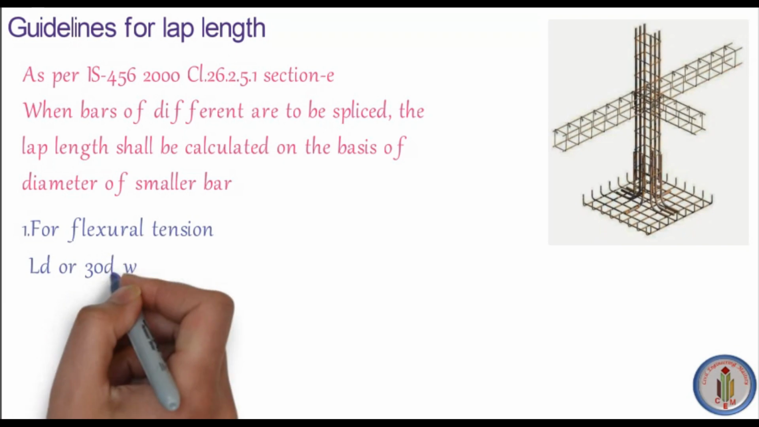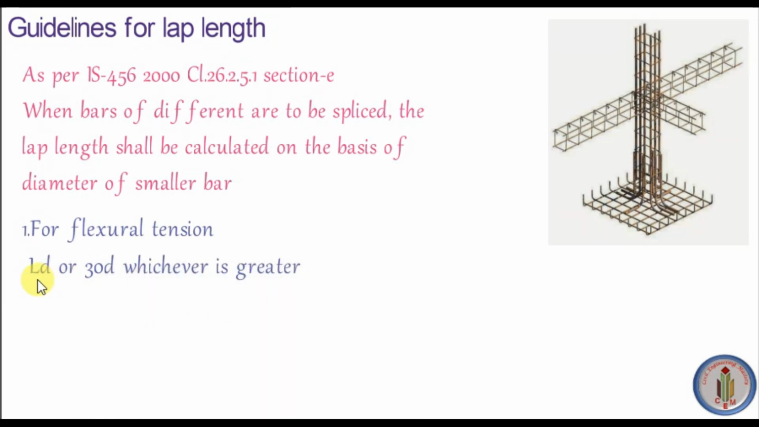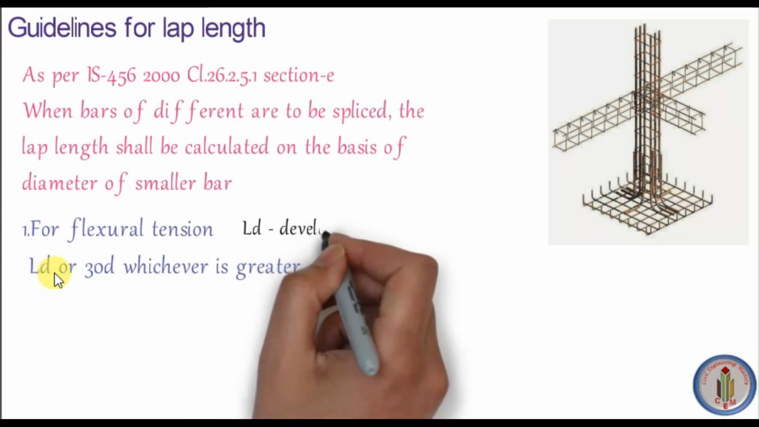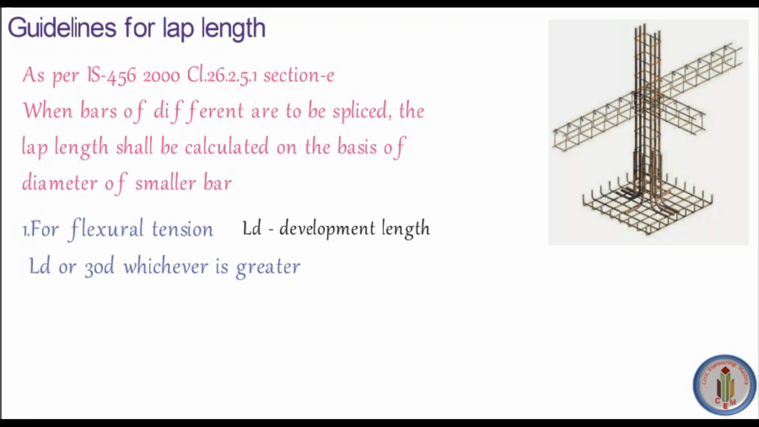In tension we have flexural tension and direct tension. For flexural tension we have to calculate the lap length as Ld or 30 times the diameter, whichever is greater. Among these two, whichever is greater, that length we have to provide as the lap length.